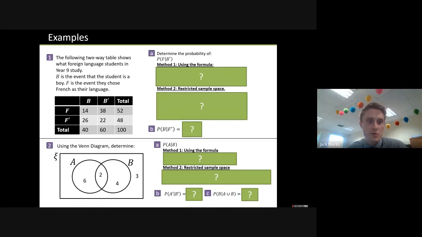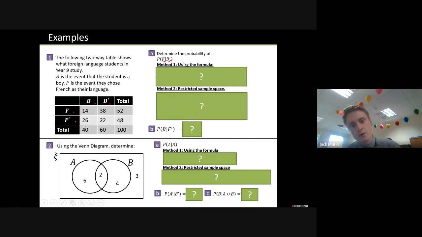So the two-way table shows foreign languages. So B is the event that they are a boy, so boy and not boy. F is the event that they choose French, so French and not French. Out of 100 people, let's find the probability that they study French, given that they are not a boy.